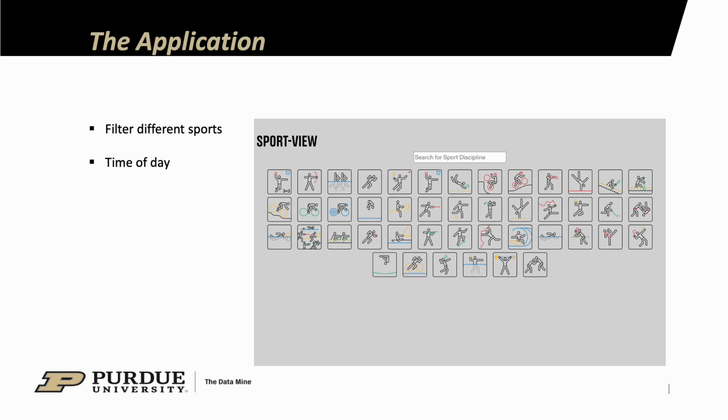So for example, you are able to filter through any sport and see any relevant information regarding that sport. You can also do the same for the time of day. So if you filter in the morning, you can see relevant information regarding sports only occurring in the morning.